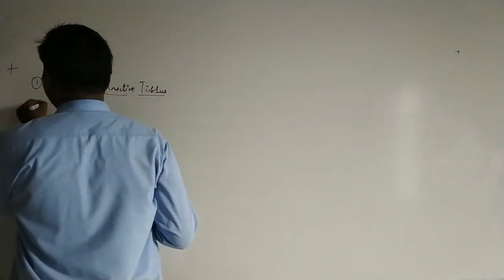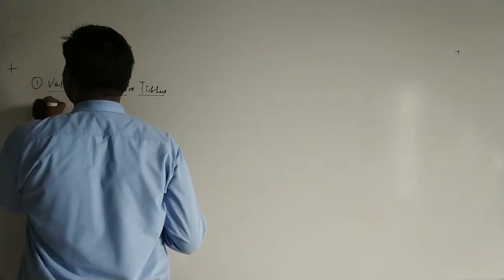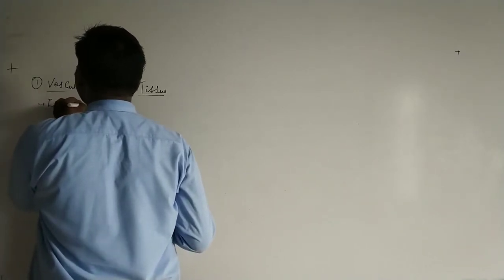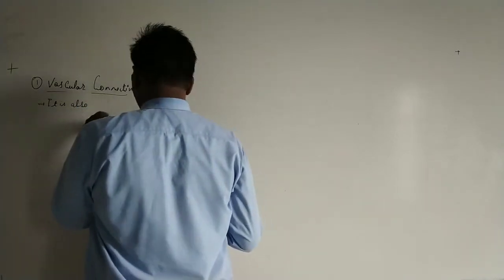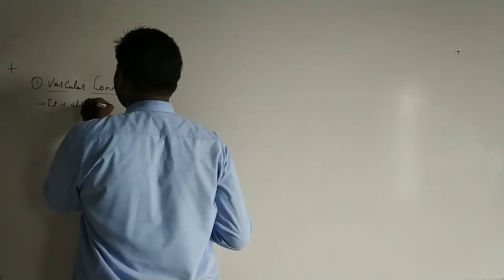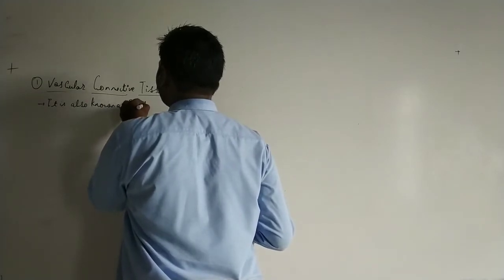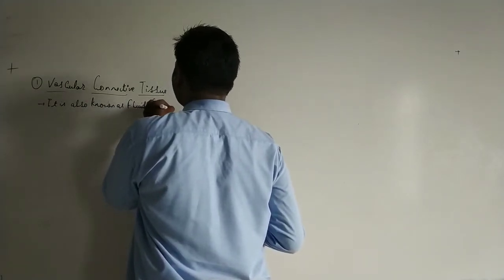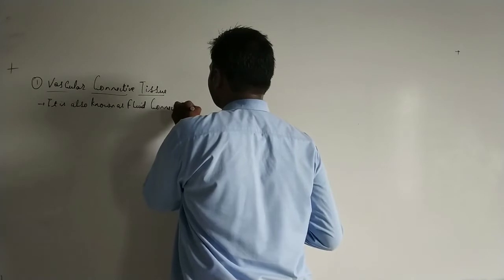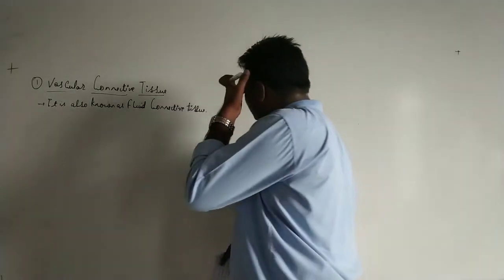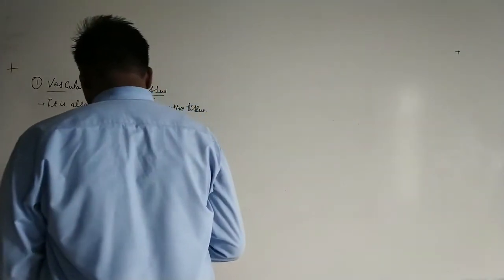Let's write the points. It is also known as fluid connective tissue, because the nature of the blood is fluid, or it is a liquid form. So it is called fluid connective tissue.